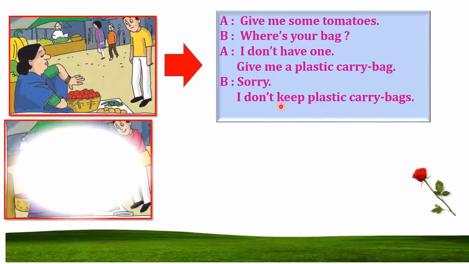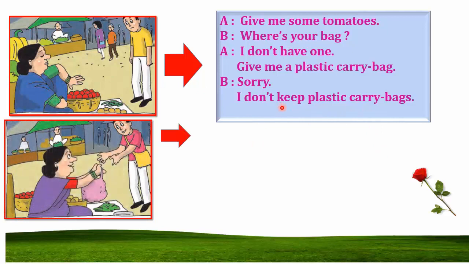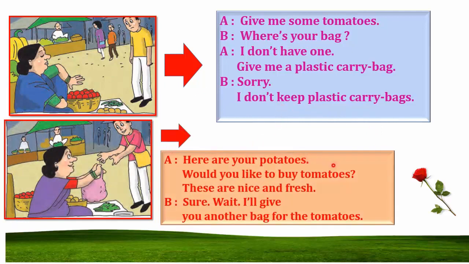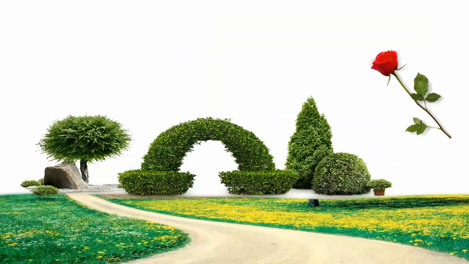So this is the conversation. Now here's your potatoes. See, in this pink bag there are potatoes. So this is the conversation between this Aji and the man. Okay. So in this way we match all the pictures with their dialogues and conversations.